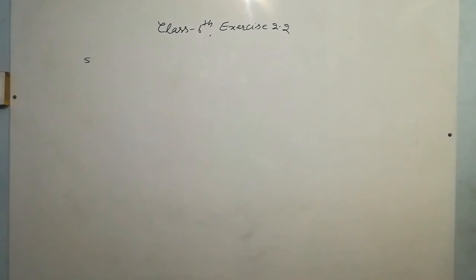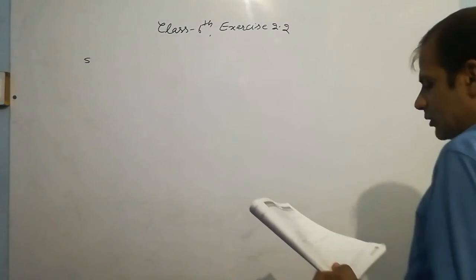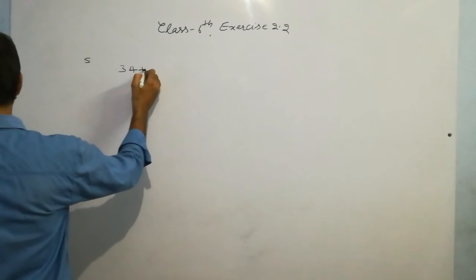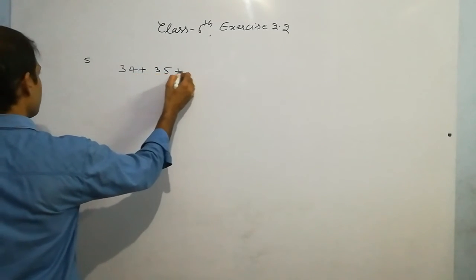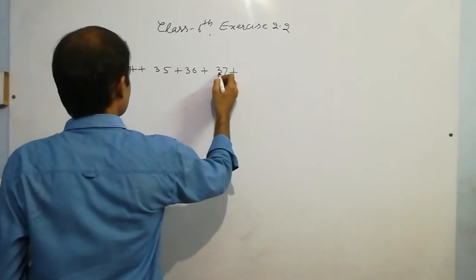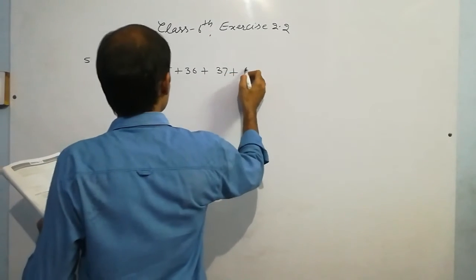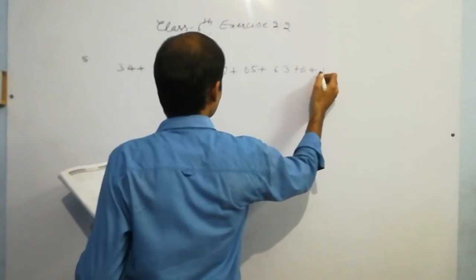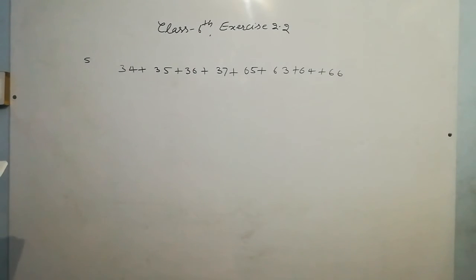In question number 2 I explained to you how to solve by using suitable rearrangement. 34 plus 35 plus 36 plus 37, plus 65 plus 63 plus 64 plus 66. Check the numbers: 34, 35, 36, 37, 65, 63, 64 and 66.